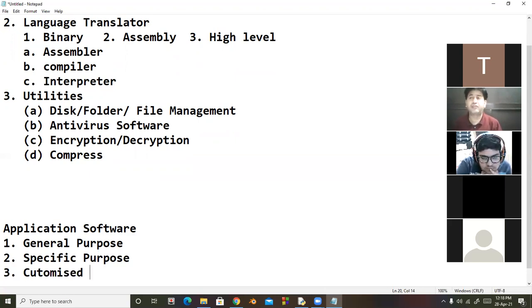General purpose application softwares are those softwares which are not for a particular person. This is for a group of persons. For example, MS Word. Microsoft introduced it; if it fulfills your requirement, you can use it. If it is not fulfilling your requirement, you can uninstall it. It will not solve the problem of a particular person. It is for general purpose, for a group of persons. So if it fulfills your requirement, use it. Otherwise, ignore this.